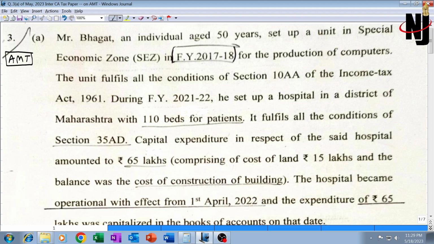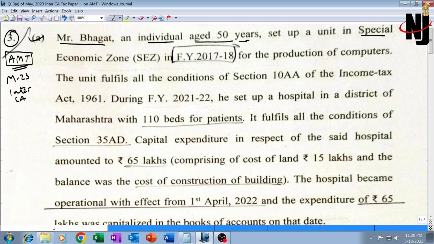We have this question number 3 part A on alternate minimum tax. It is a question from May 2023 attempt of Inter CA direct tax or other taxation paper. It is a question on AMT. Mr. Bhagat, that means an individual aged 50 years, non-senior citizen, that means basic exemption limit will be 2.5 lakhs.